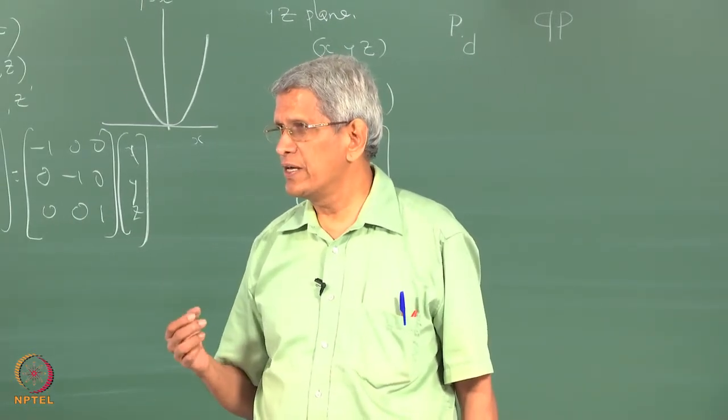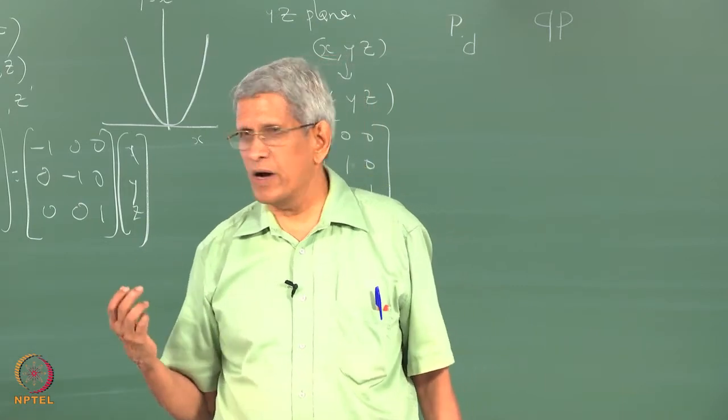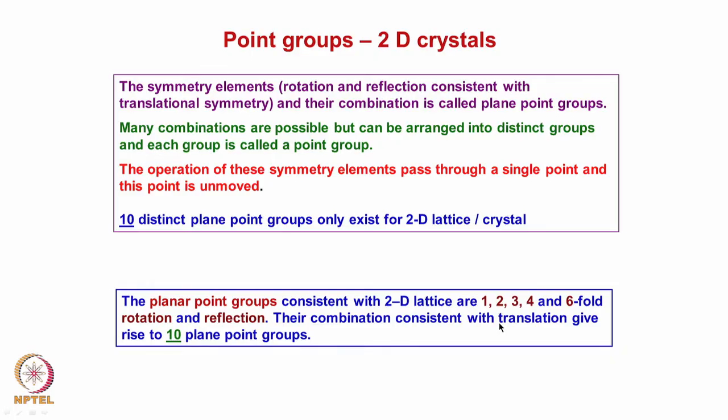Let us try to look at what all types of point group symmetries we can have with respect to a two-dimensional lattice. We consider the point group around every point. Here also, the symmetry operations, rotation, reflection, or an inversion, are all operations which will leave some point, axis or plane unmoved.